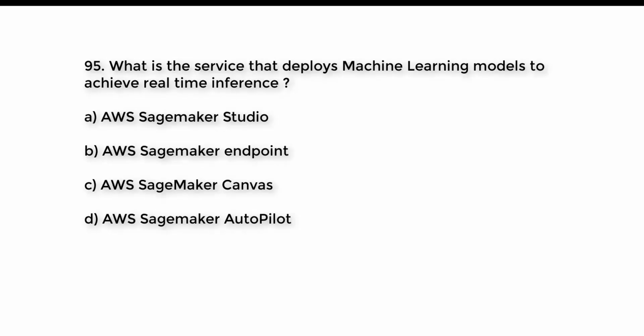Question number 95. What is the service that deploys machine learning models to achieve real-time inference? A. AWS SageMaker Studio. B. AWS SageMaker Endpoint. C. AWS SageMaker Canvas. D. AWS SageMaker Autopilot. Try to guess the right answer. And the right answer is option B. AWS SageMaker Endpoint.